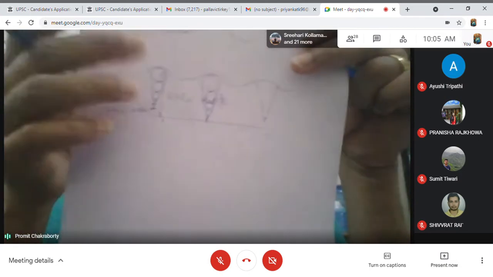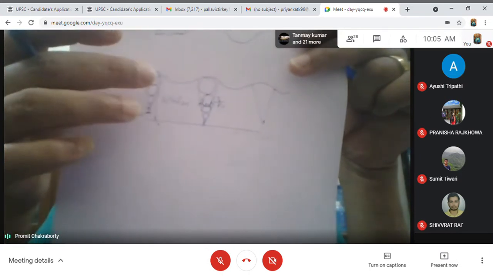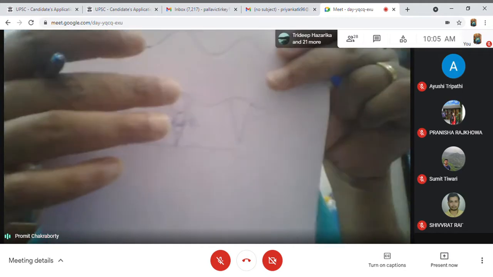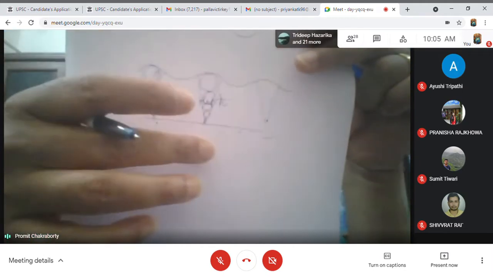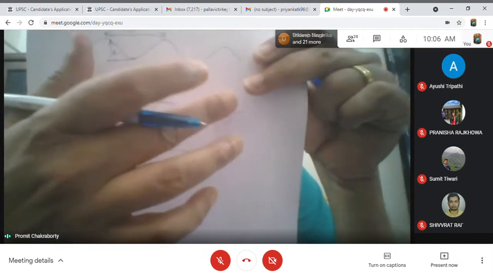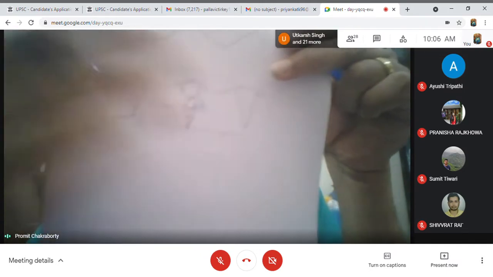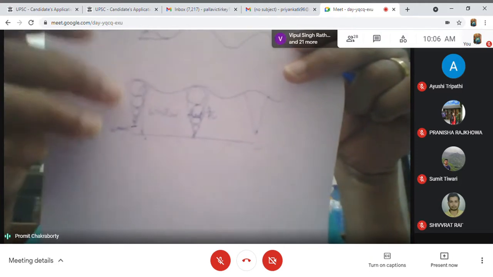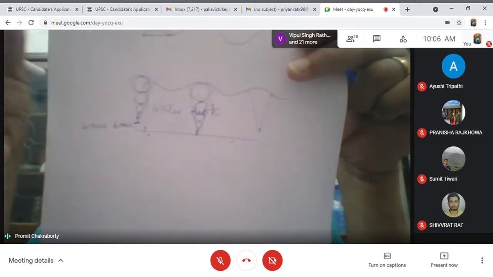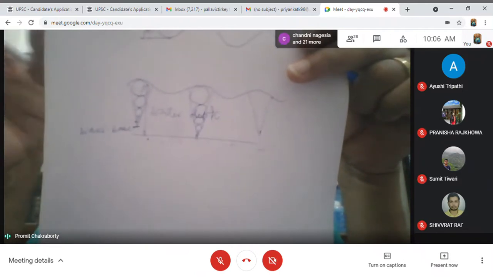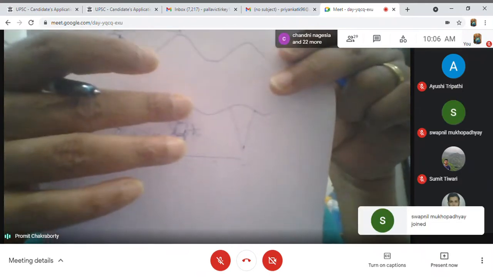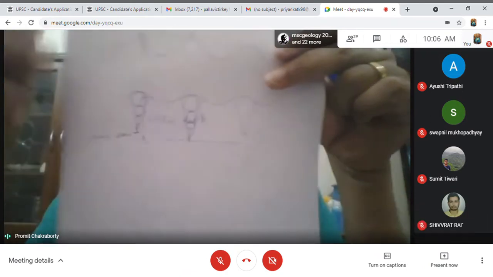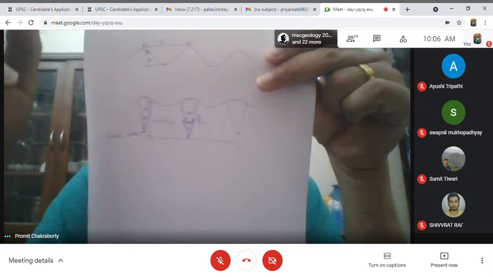Now, you see there are several waves. The first wave's wave base doesn't touch the surface, whereas the next wave's wave base touches the surface. The third wave again does not touch the surface. Now, what does this mean? The first wave will have no effect on the sediment movement, because its entire energy is dissipating within the water column. But the second wave, as it is touching the sediment surface, will cause the sediment to move.